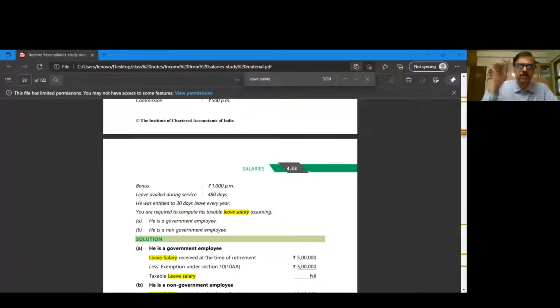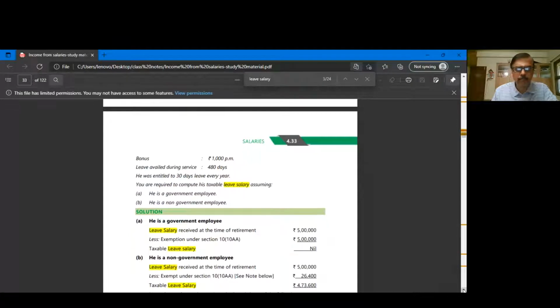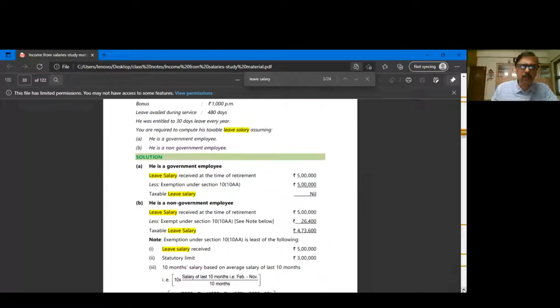Nothing is chargeable to tax. But if he is a private sector employee, then I gave you 4 slabs. So for a government employee, leave salary received at the time of retirement is 5 lakhs. Exemption is available under section 10(10AA), 5 lakhs. Leave salary taxable is nil. But if he is a non-government employee, now I will have to work out and show you based on this problem, or here we can go through this itself.